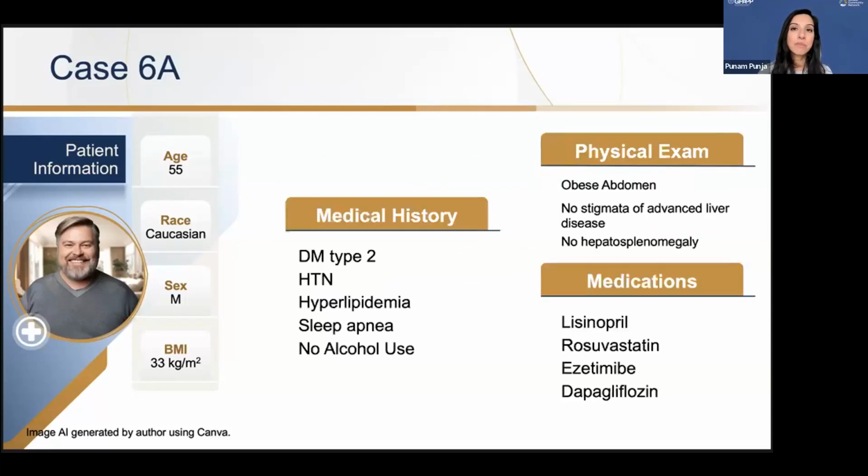And when you look at his past medical history, he has all the metabolic risk factors: a BMI of 33, type 2 diabetes, hypertension, hyperlipidemia, which he's taking medications for. He also has sleep apnea, denies any alcohol use, and on physical exam, he has an obese abdomen and no stigmata of advanced liver disease. These are signs of jaundice or ascites that are not noted.